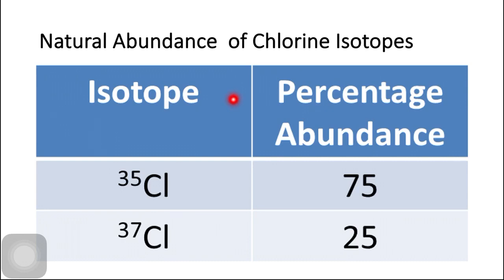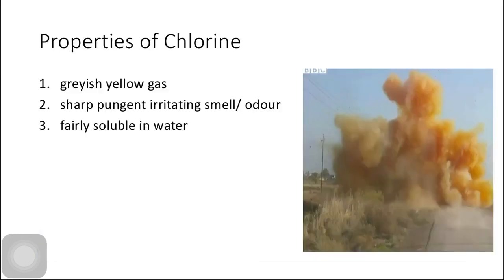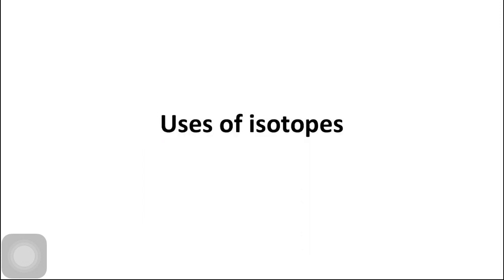Natural abundance of chlorine isotopes. Chlorine 35 occurs in nature about 75% and chlorine 37 about 25%. Properties of chlorine. Chlorine is a grayish yellow gas, as you can see over here. It has a sharp, pungent, irritating smell or odor and it is fairly soluble in water.